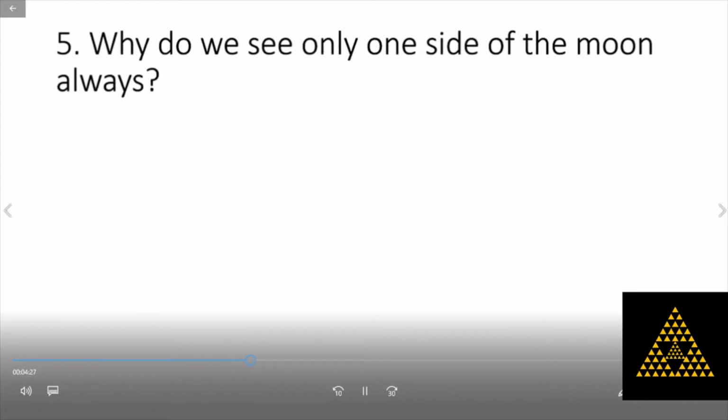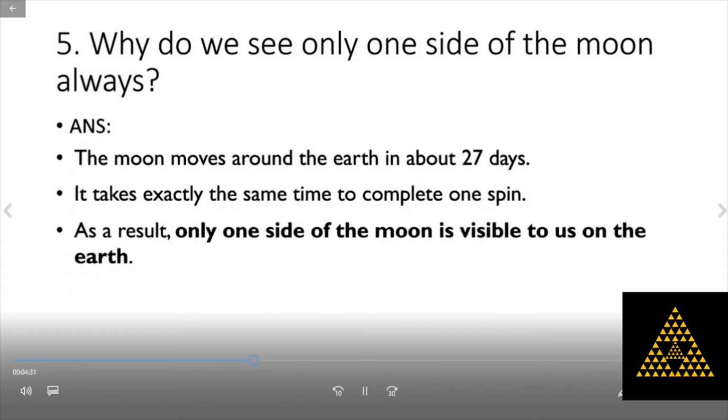Why do we see only one side of the moon always? The moon moves around the Earth in about 27 days. It takes exactly the same time to complete one spin. So as a result, only one side of the moon is visible to us on the Earth.